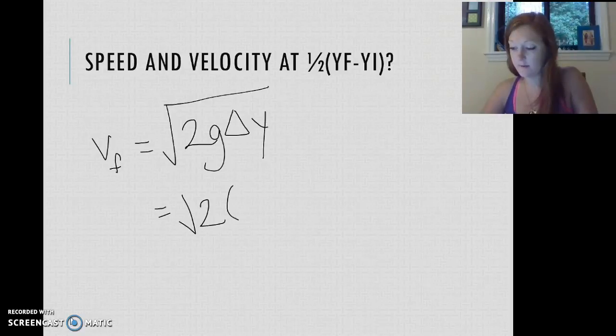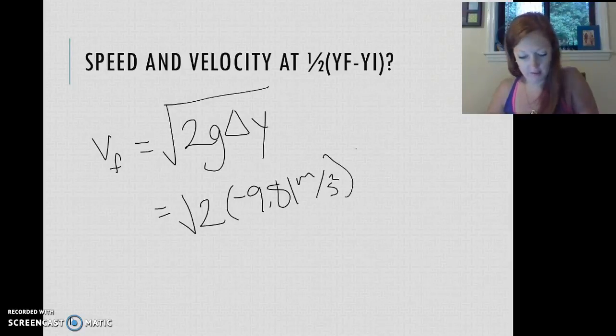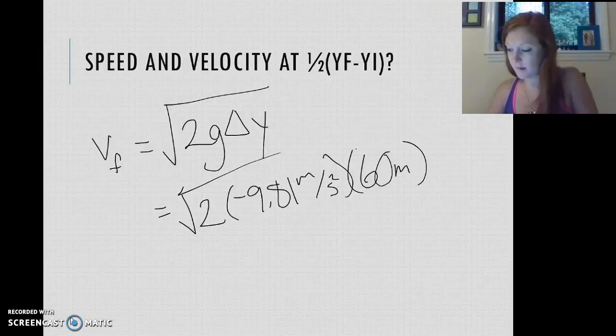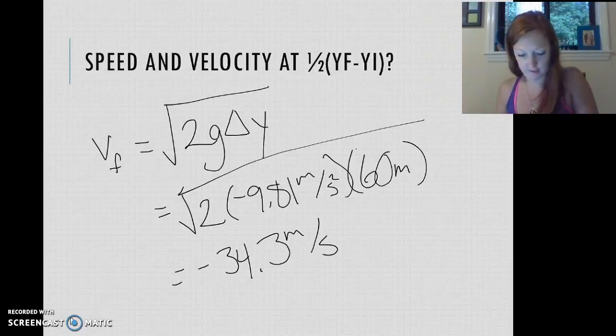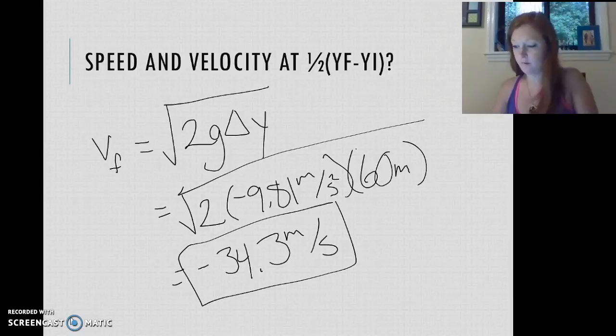So instead of using, what was it, 120 meters for delta y, in this case, we're going to use half the distance, so we'll just use 60 meters. And when we get that, we get negative 34.3 meters per second. And our speed, of course, would be positive 34.3 meters per second.